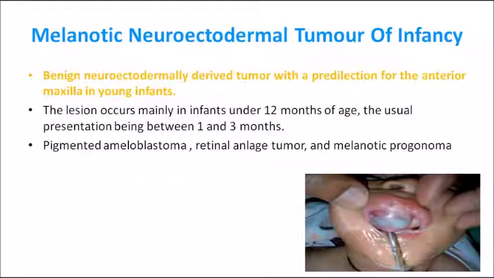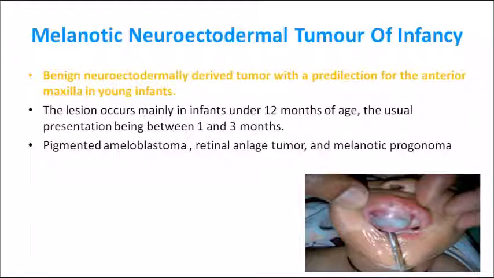Now let's learn the last lesion. Okay, malignant connective tissue tumor, that is melanotic neuroectodermal tumor of infancy. Very, very important. Melanotic neuroectodermal tumor of infancy is actually a benign neuroectodermally derived tumor with a predilection mainly for the anterior maxilla. See the picture of the child with anterior maxilla involvement, mainly in young infants.